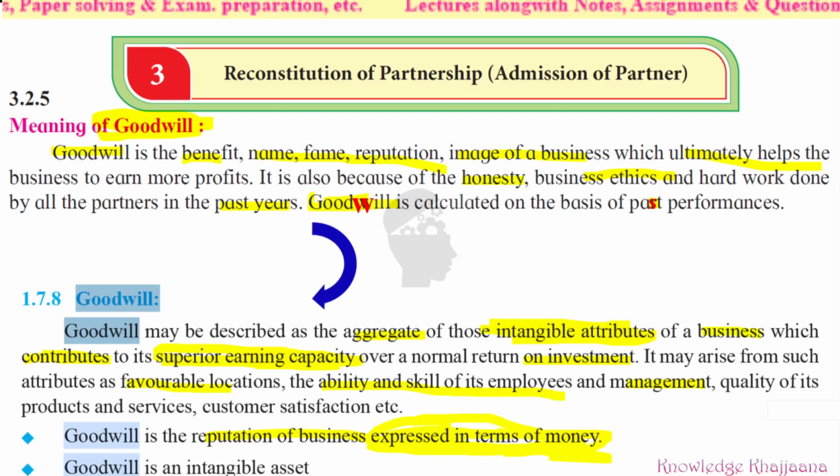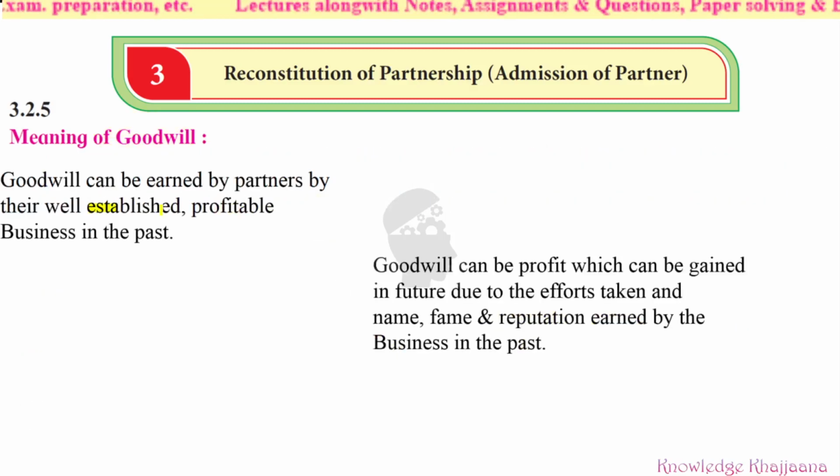Goodwill can be earned by partners by their well-established profitable business in the past. See, goodwill can be seen in two ways. It can be earned by partners in their past because of the well-established and profitable business which they had carried on in the past. Also, it can be the profit which can be gained in future.